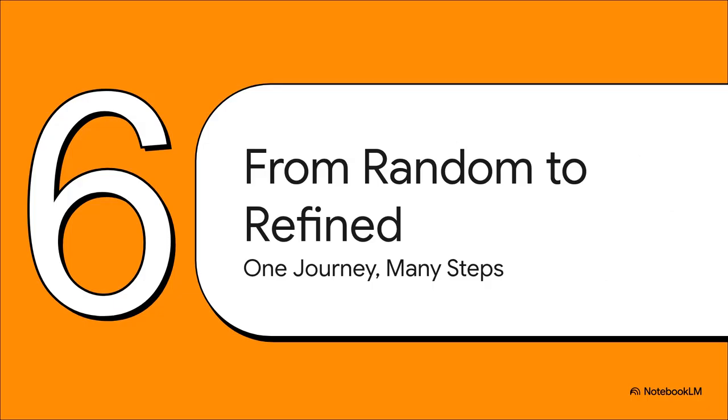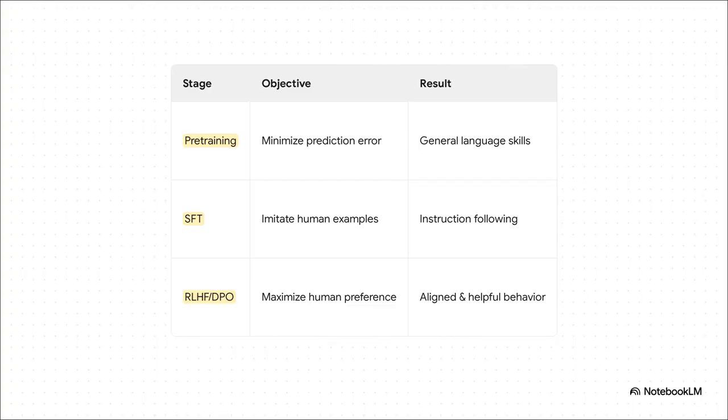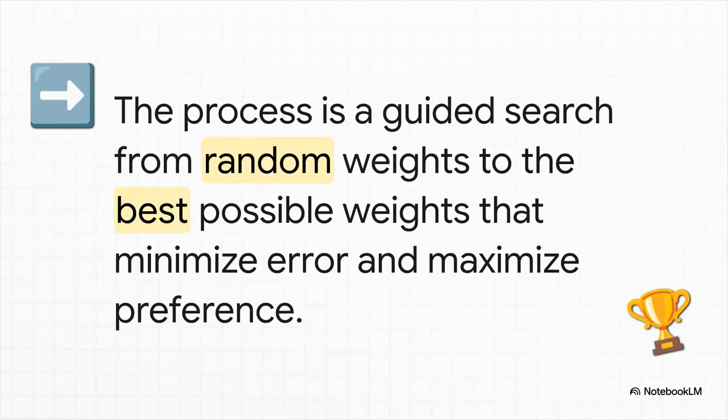So let's just zoom out for a second and look at this entire journey from a completely random state to a polished, helpful AI. And this is really the key takeaway. Building a modern LLM isn't solving just one problem, it's a whole sequence. You optimize for prediction to get general language skills, then you optimize for imitation to learn how to follow instructions, and finally, you optimize for human preference to make it aligned and helpful. It all comes back to this one central idea. The entire process is a guided tour through that massive landscape of possibilities. We start with a bunch of random, useless weights, our v0, and through this series of optimization problems, we carefully guide it to find the best possible configuration, our v star.